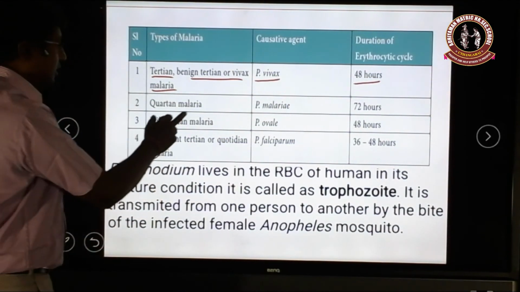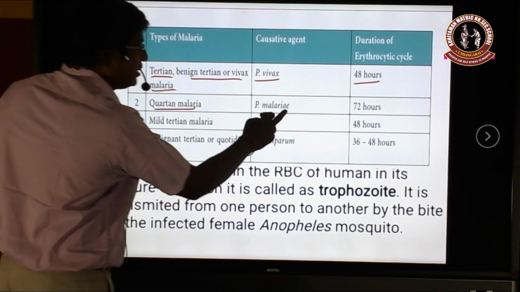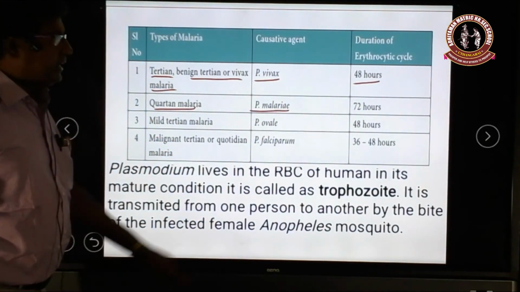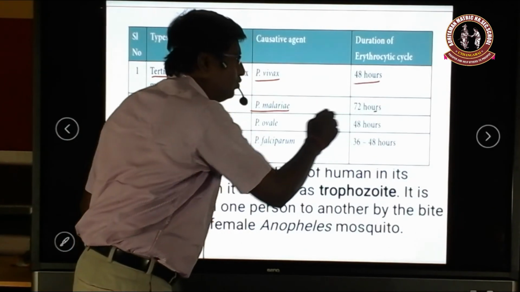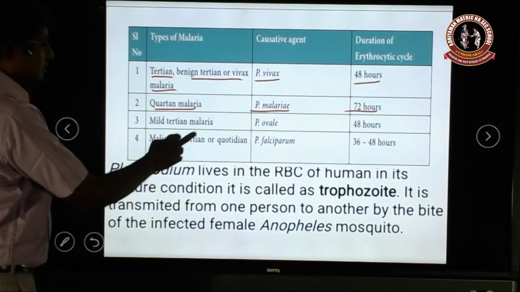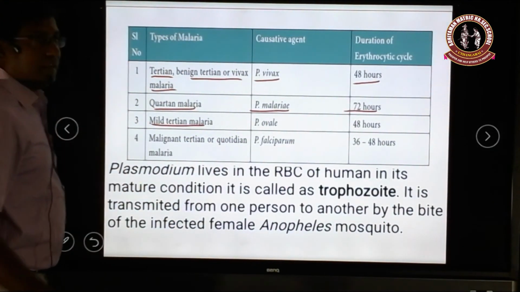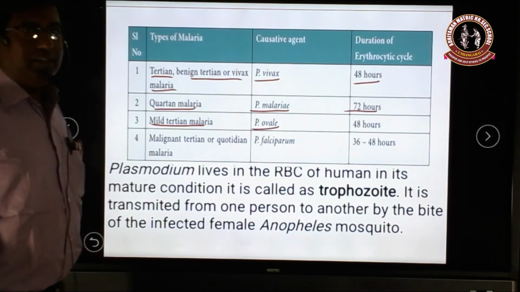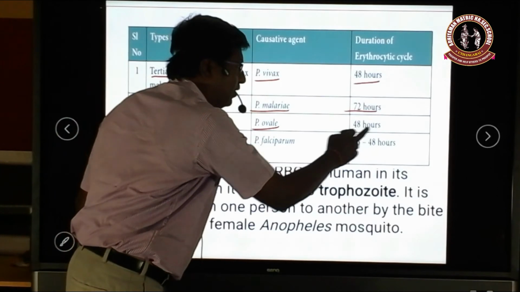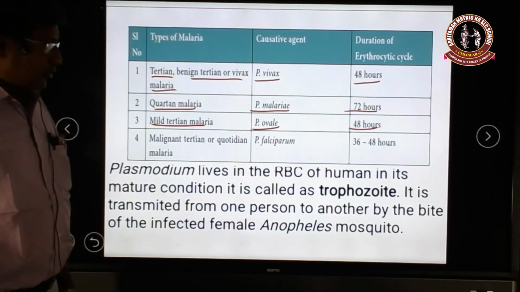The next one we see is quartan malaria. It is caused by Plasmodium malariae. It takes 72 hours to complete its life cycle in the RBC. And the third one is called mild tertian malaria, which is produced by the species Plasmodium ovale. It completes the life cycle in 48 hours in the RBC of the human.